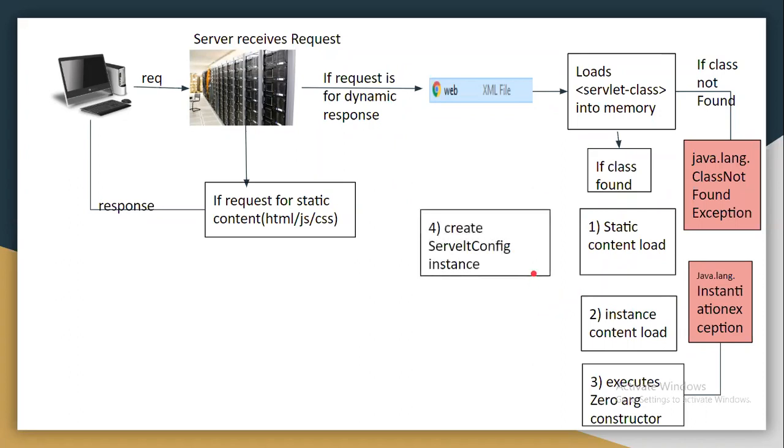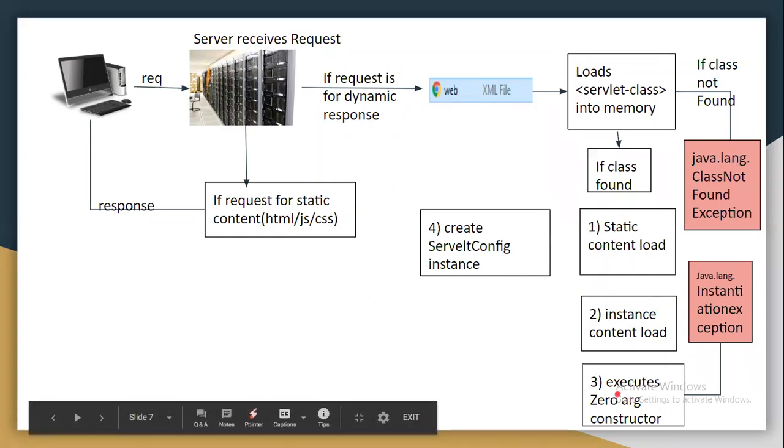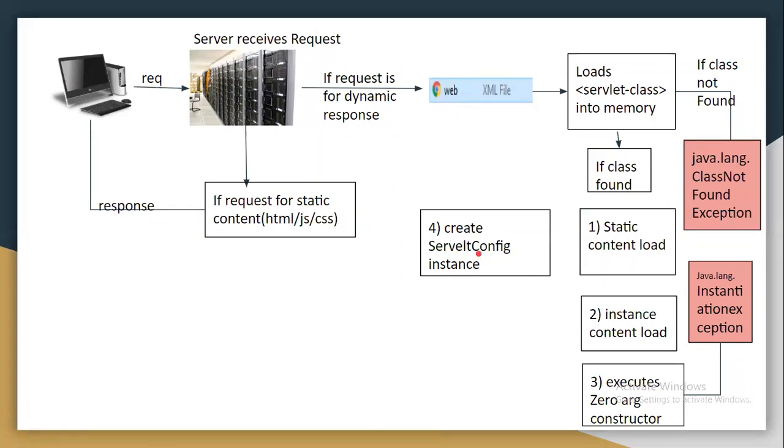Okay, next, after constructor execution, the server will create one object for ServletConfig. For every servlet, the server will create one ServletConfig object. That ServletConfig object instantiation is the next step. After that, by passing the servlet object that got created as an argument, the init method, the initialization phase, right? The init method will be executed.